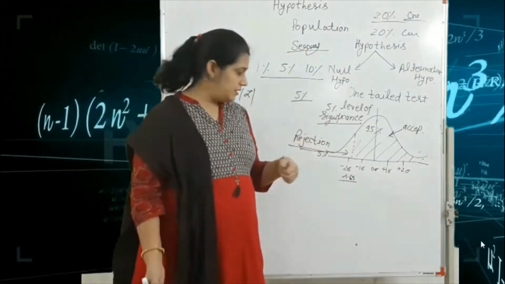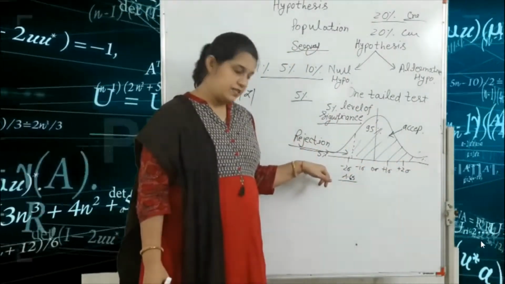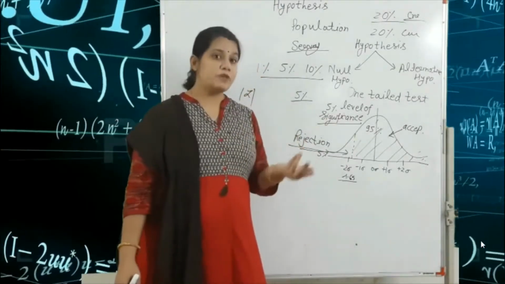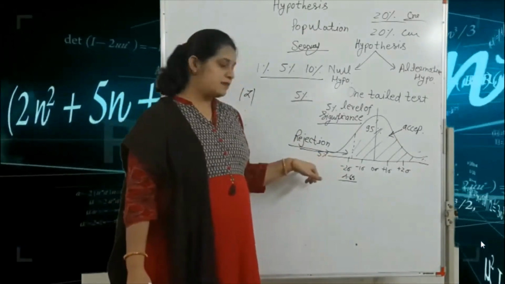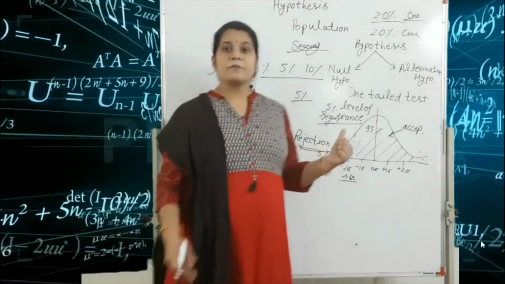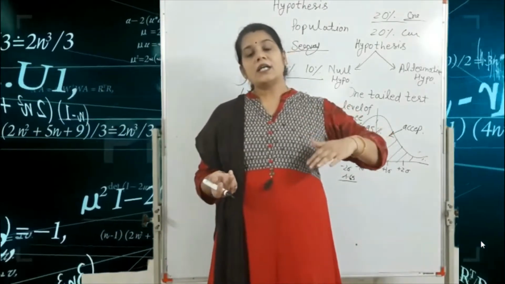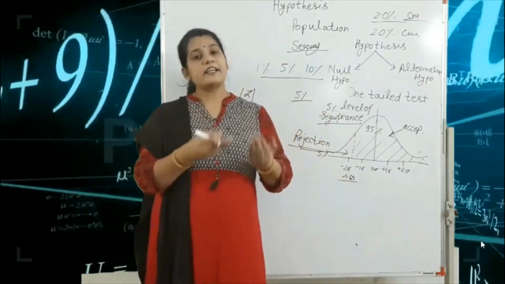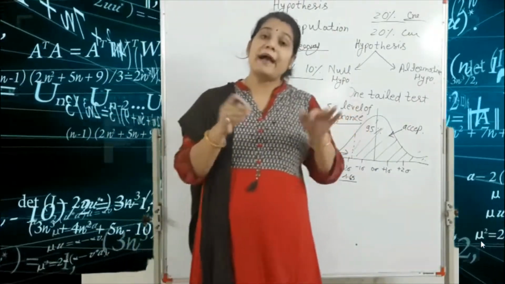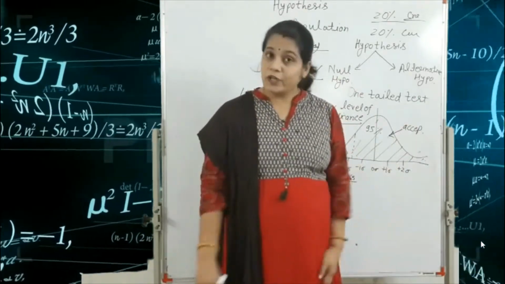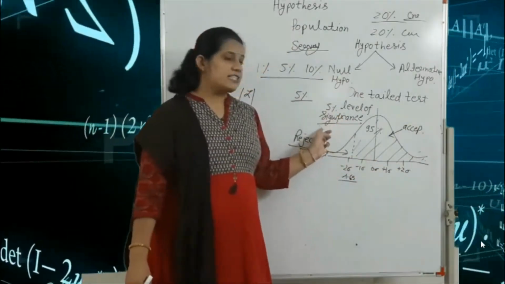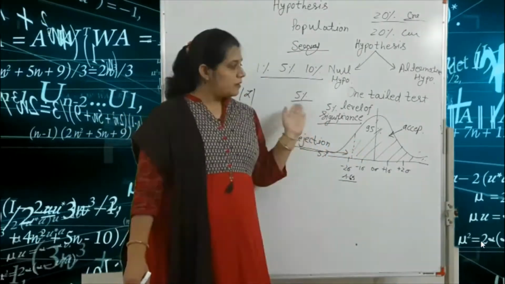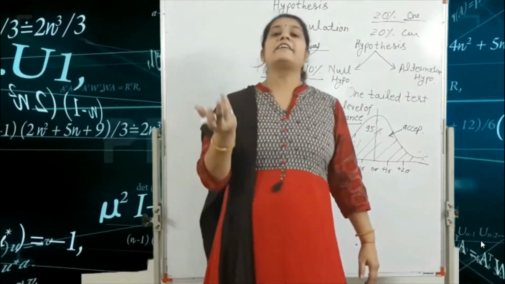But for example, if our value of z is minus 1.85, we draw here the minus 1.85. So this is the rejection area. So our null hypothesis is rejected and the alternative hypothesis is automatically accepted. And this is what we call the left-tailed test. Next, we find the right-tailed test.